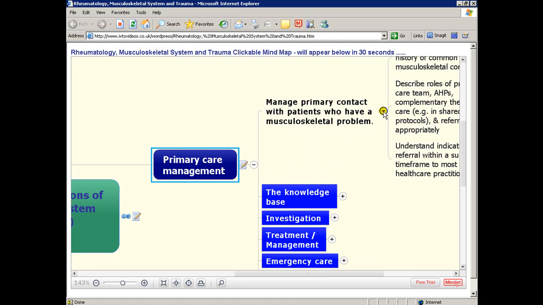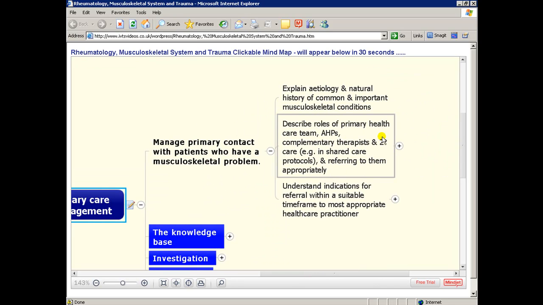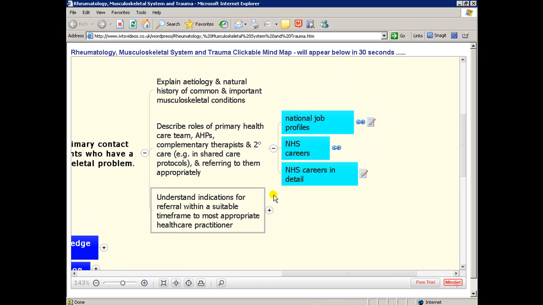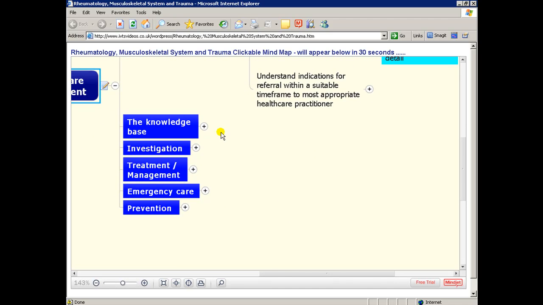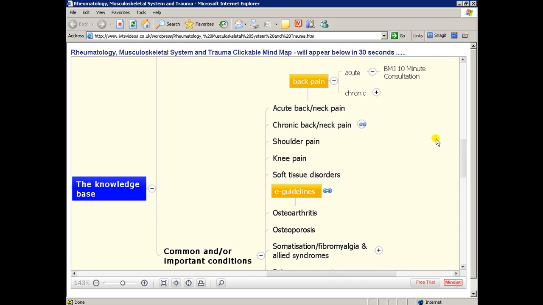Working your way around the map will give you things in a structured format, starting off with primary care management and what we're expected to be able to do, including the various health professionals that we're meant to work with. This gives their role and qualifications and so on in a lot more detail, which I think is useful, as appropriate referrals can only be made if we know what other people's capabilities are. The knowledge base talks about individual conditions, and here's an example of how you can access additional resources.